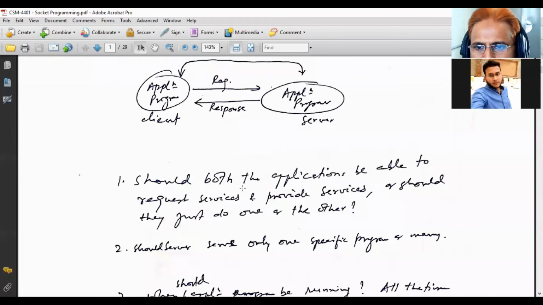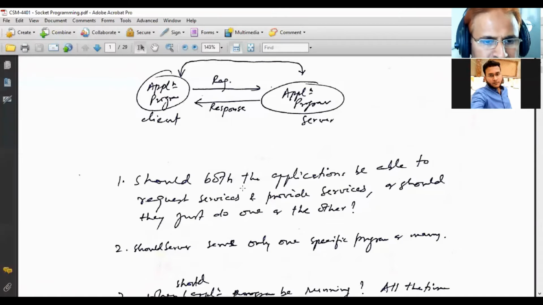Should both the applications be able to request services and provide services, or should they just do one or the other? One program is requesting a service and the other program is providing that service. The program requesting the service is known as the client program, and the program providing the service is known as the server program.